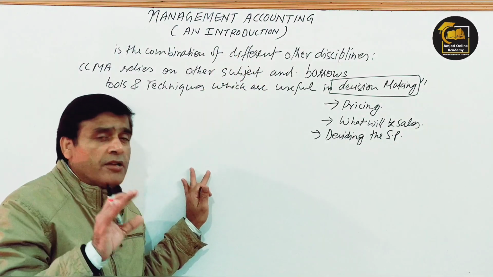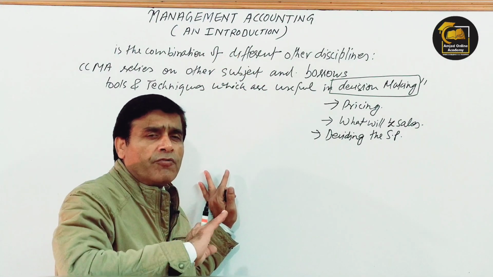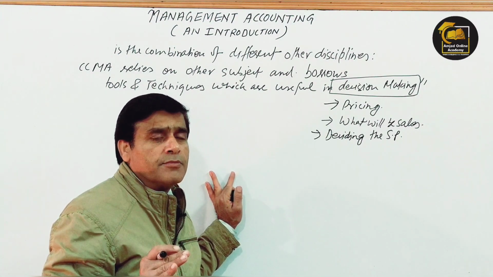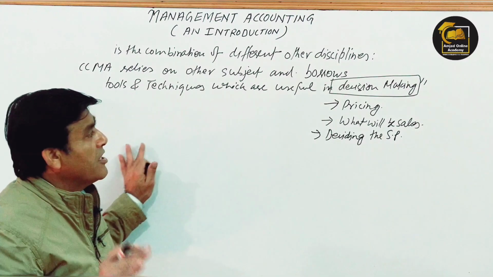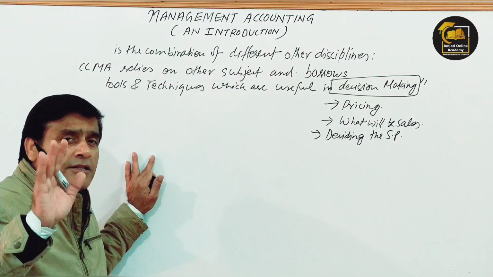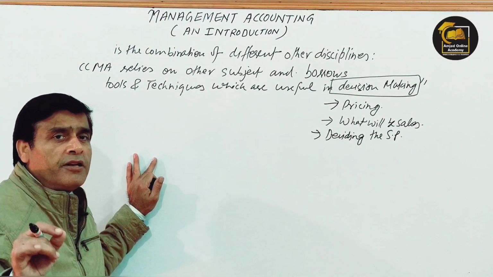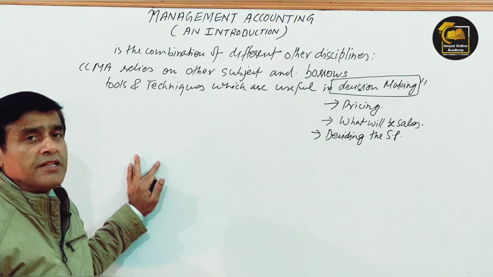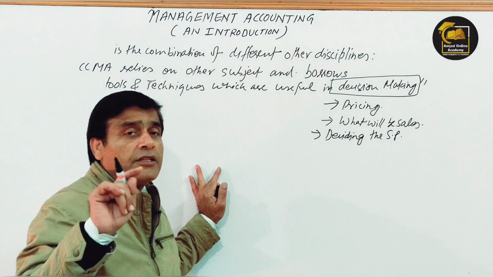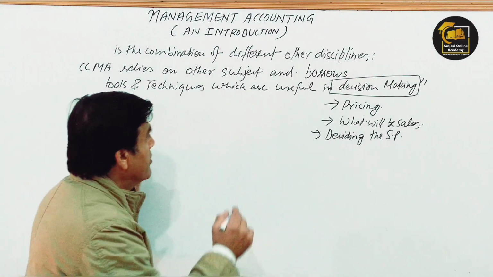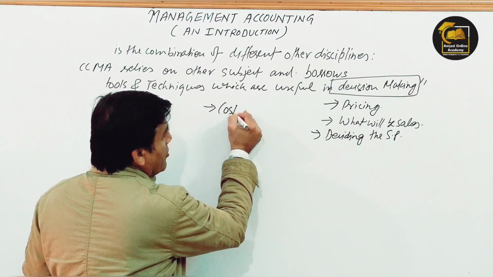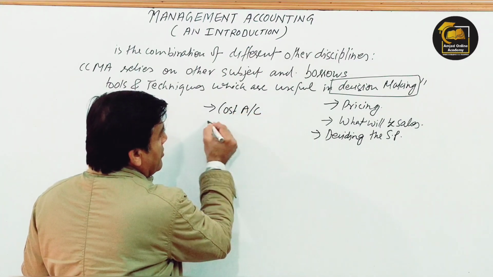In my own way, you will not find this concept in any book. What I'm telling you here on this platform is that management accounting is nothing. It is a combination of different disciplines, and it borrows different tools and techniques from those disciplines. Now the question arises, what are those disciplines? That may be cost accounting.